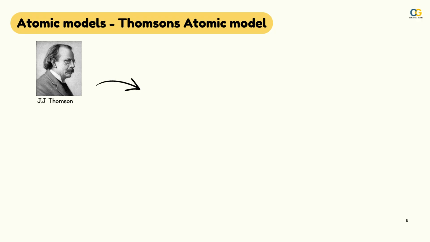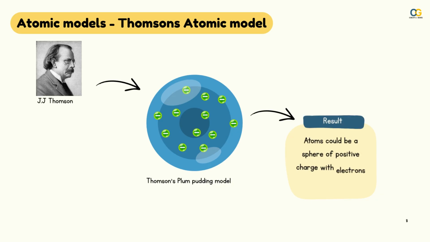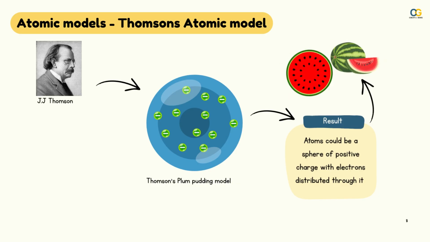Later, J.J. Thomson came up with an atomic model, also called the Thomson plum pudding model, where an atom could be a sphere of positive charge with electrons distributed through it. It resembles a plum pudding or something similar to a watermelon, hence it is called the plum pudding model.